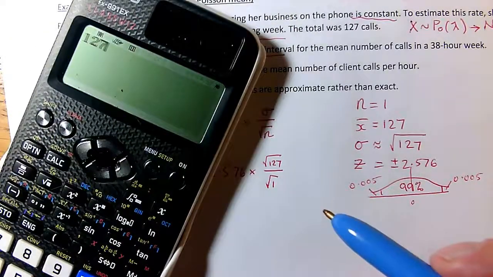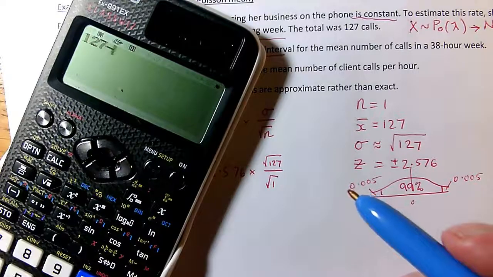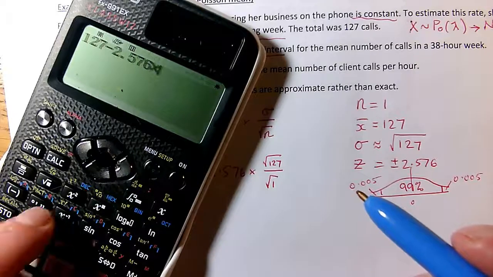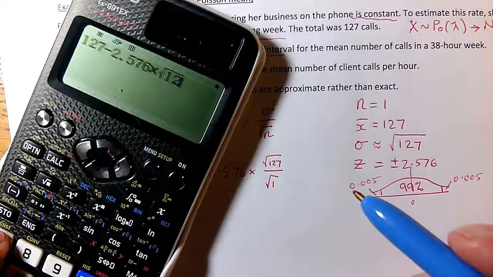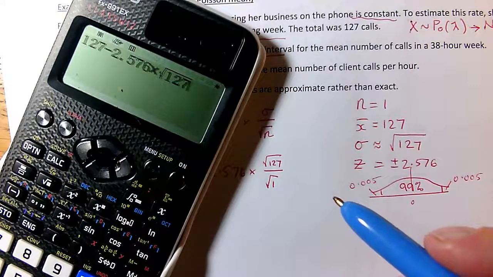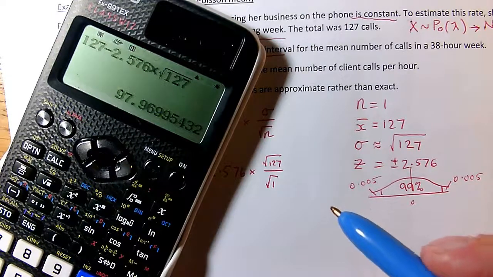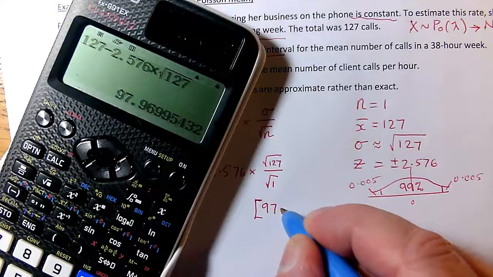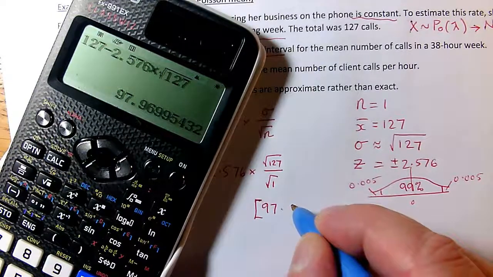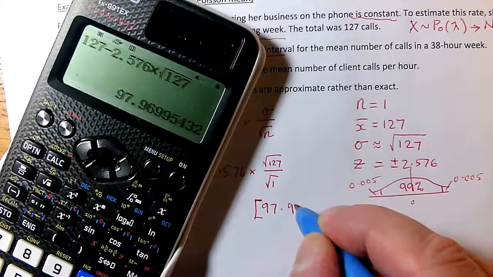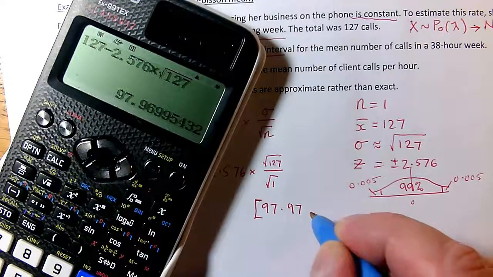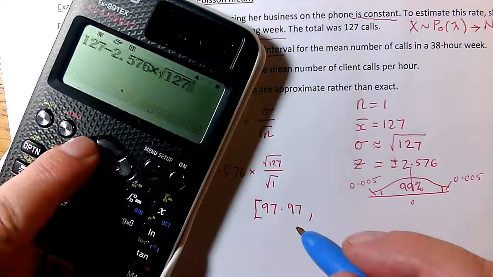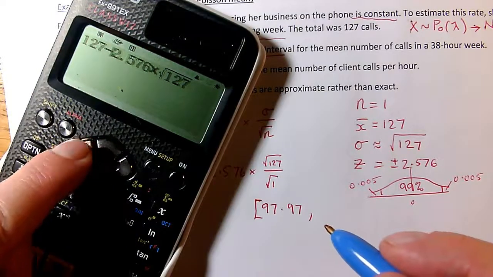Okay, for the lower limit I'm going to do minus 2.576 times the square root of 127. Not going to bother to divide it by 1. And so my lower limit, confidence limit, is 97.96. In fact 97, isn't it? It's not wrong to give quite a bit of accuracy here, though I think this is going to be quite a wide confidence interval, because 127 is in the middle.